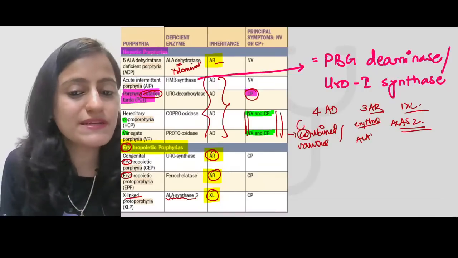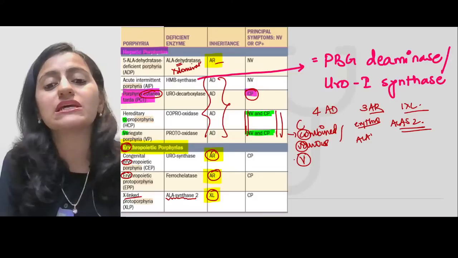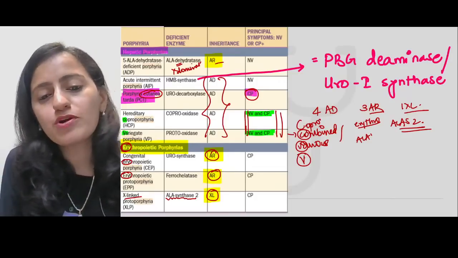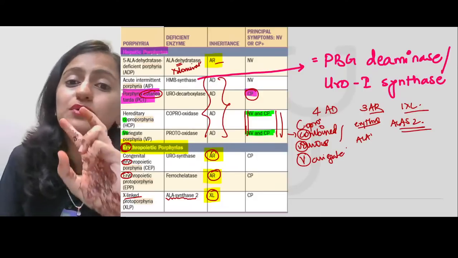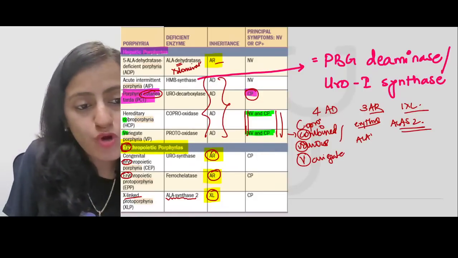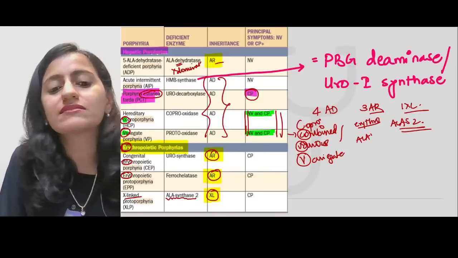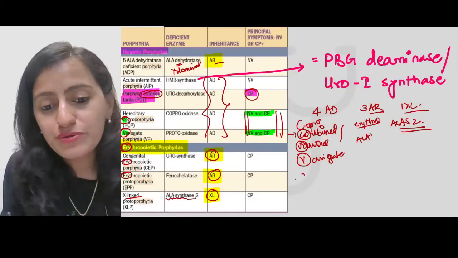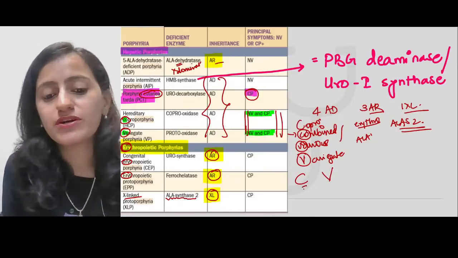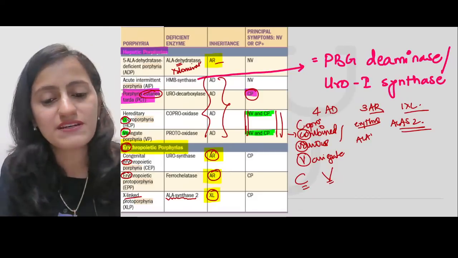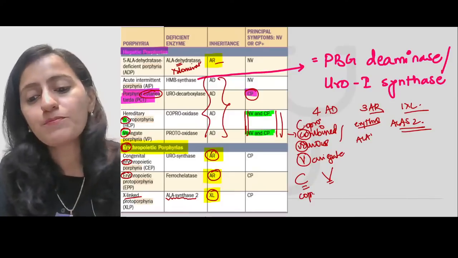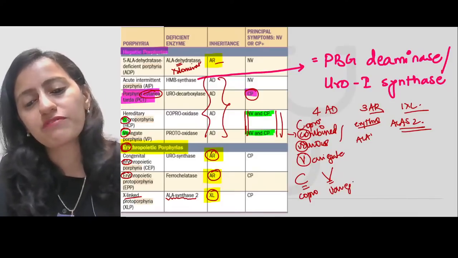So combined is basically C and various is V. That means the coproporphyria and the variegate porphyria are the ones where you have both manifestations. So coproporphyria and variegate are the ones where you have both cutaneous and visceral. Okay, so C and V, cutaneous and visceral, combined, various manifestations. They have both, coproporphyria and variegate porphyria.